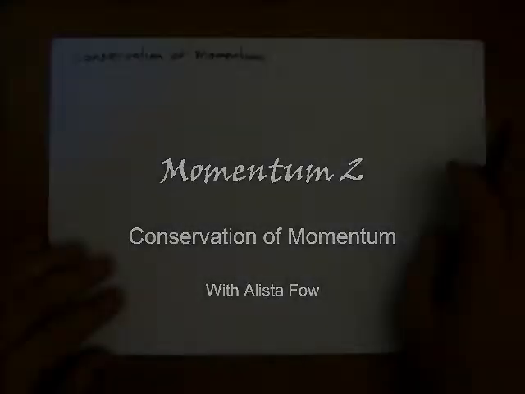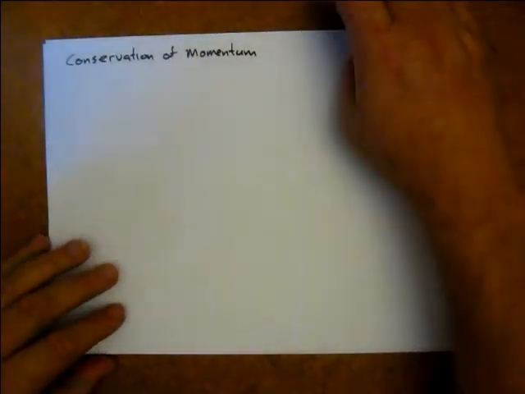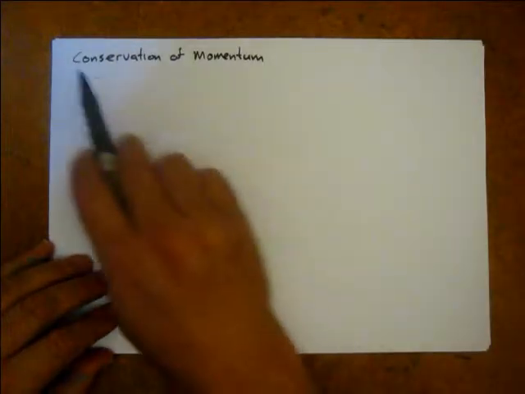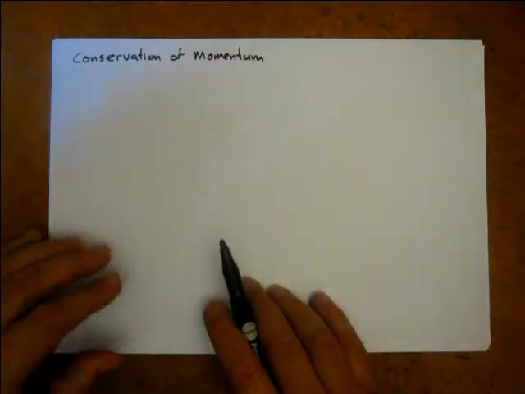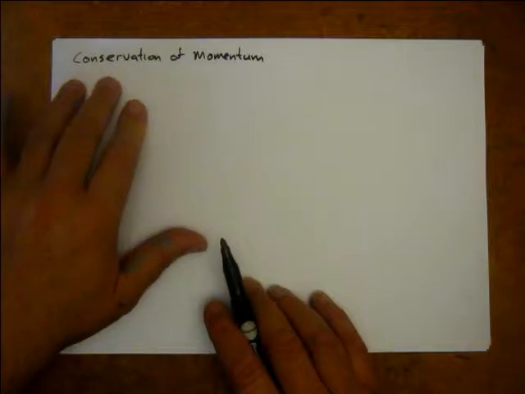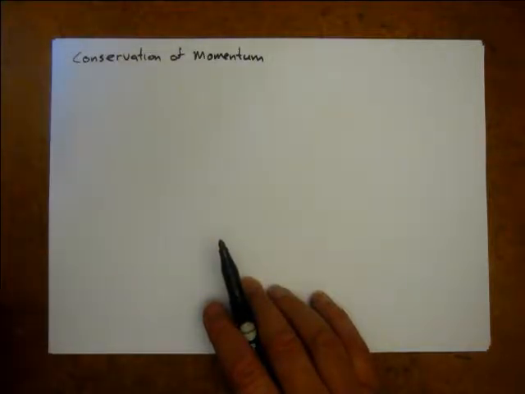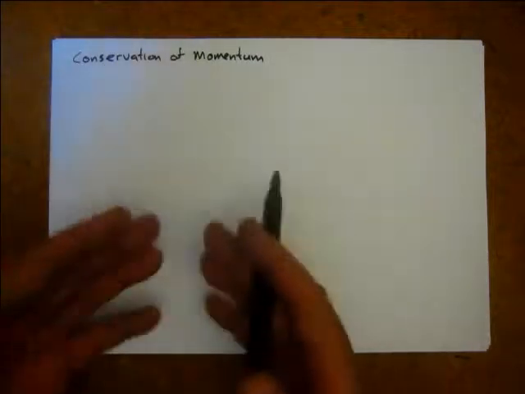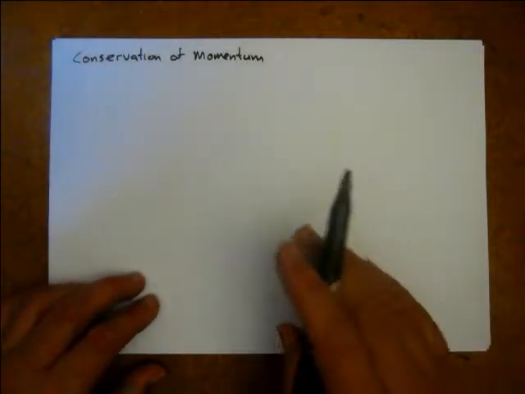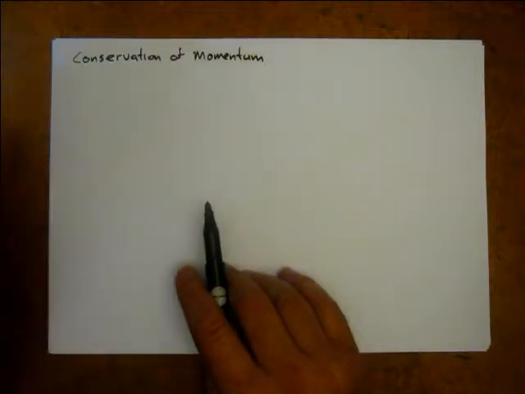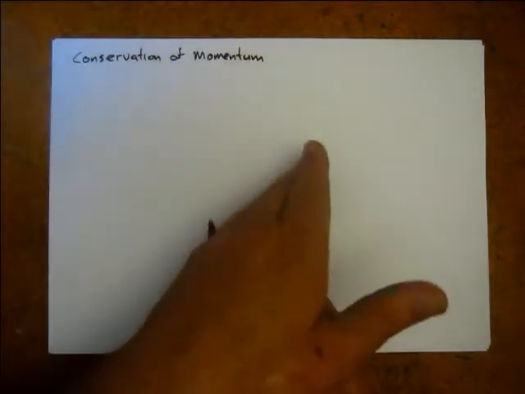One concept that is really important in physics is conservation. So in this case we're going to talk about conservation of momentum. But conservation, what that means is that the total amount of whatever you're looking at is conserved. What that means is the amount at the end is going to be exactly the same as the amount at